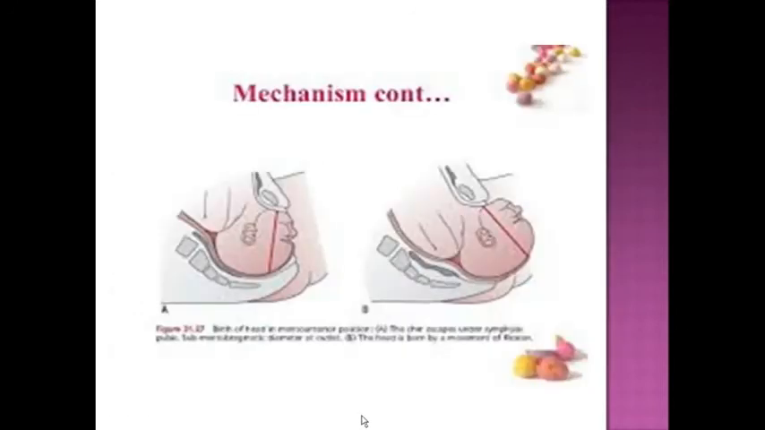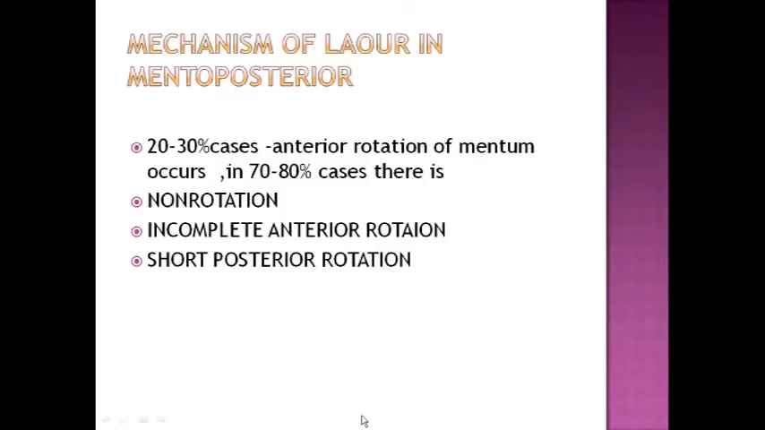See, so the mentoposterior: 1/8 circle, 2/8 circle, 3/8 circle. So 3/8 of a circle you have to rotate in face presentation so that the mentum comes behind the pubic symphysis. So in 20-30% of cases anterior rotation of the mentum occurs and the baby is delivered by flexion. In 70-80% of cases there is non-rotation. There is no rotation, incomplete anterior rotation or short posterior rotation.